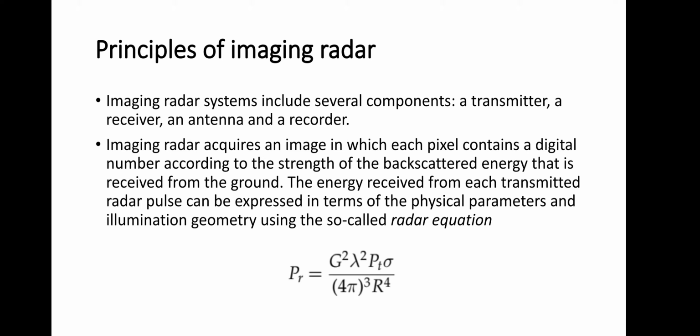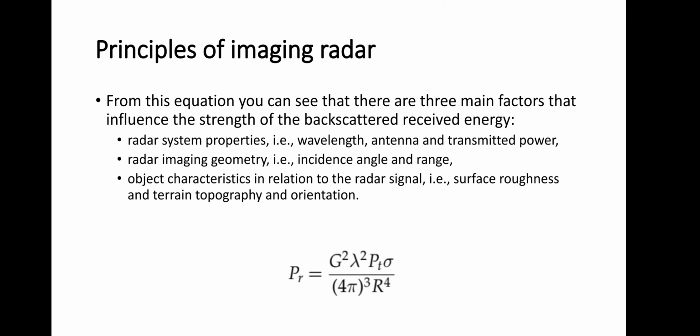From this equation you can see that there are three main factors that influence the strength of the backscattered received energy. The first is radar system properties, that is wavelength, antenna and transmitted power. Then comes the radar imaging property or geometry, that is incident angle and range. And the last come object characteristics in relation to the radar signal, that is surface roughness, terrain topography and its orientation. So I am going to explain each and every one of these in detail.